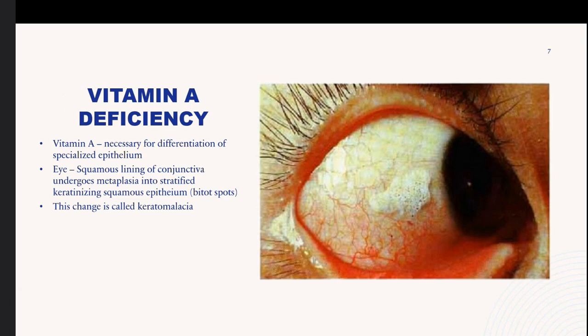Another example would be vitamin A deficiency. Vitamin A is very important for differentiation of specialized epithelium in the eye. For example, the squamous lining of the conjunctiva undergoes metaplasia into stratified keratinizing squamous epithelium, and you can see Bitot's spots, which are right here, increased keratinization in the eye. And this change is called keratomalacia as well.